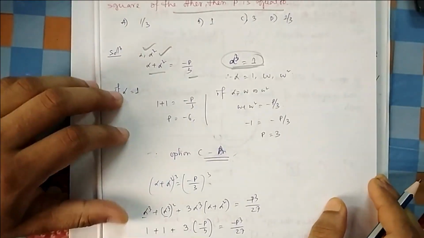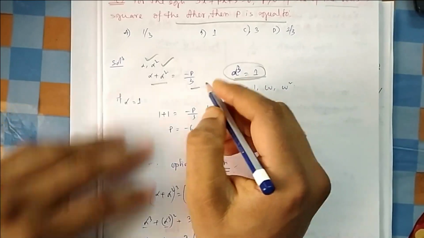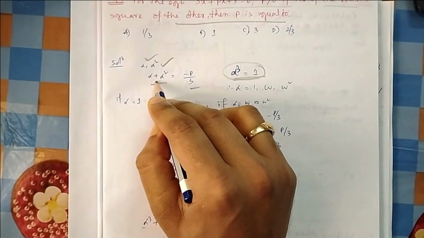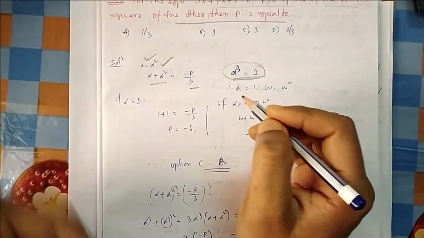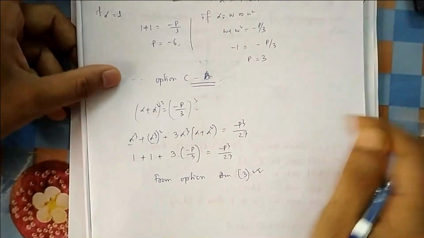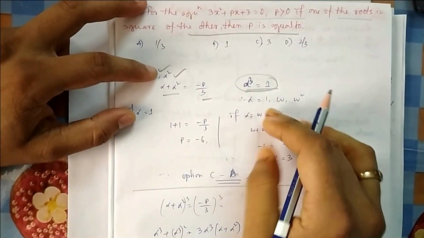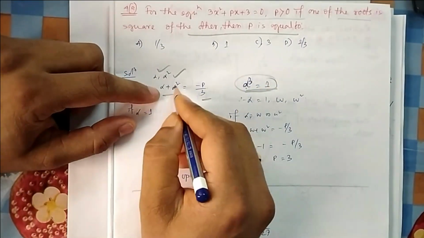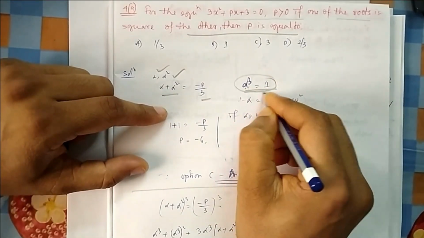Now you have to get some idea. What they are asking you to find is the value of p. What you can do is put the value of alpha here and work it out. But that needs complex numbers. Suppose you don't know complex numbers, then you go this way. So what is alpha? Alpha cube equal to 1, that means alpha equal to 1.